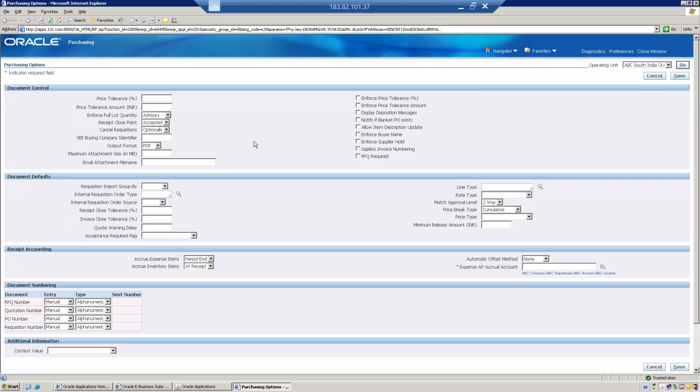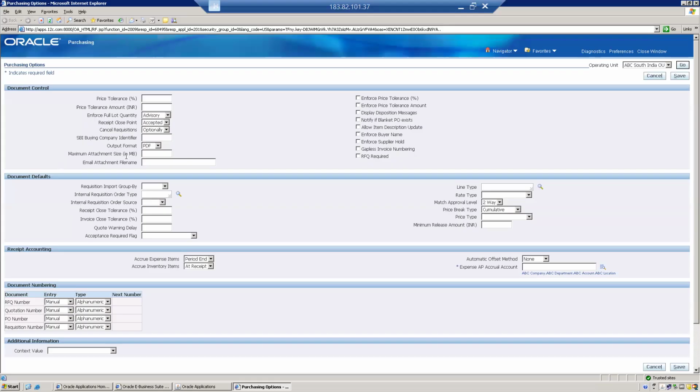So the PO PDF output, how do you want it? Do you want PDF or text? Mostly we go for PDF only, so it will also default to PDF. So the purchase order, whenever it is approved, then we have the PO output communication and PDF programs which will generate a PDF document so that it can be sent to the supplier. And also once approved, the system will automatically pick the email address from the supplier creation level, and it will send to that supplier by attaching the PDF. Okay, fine.